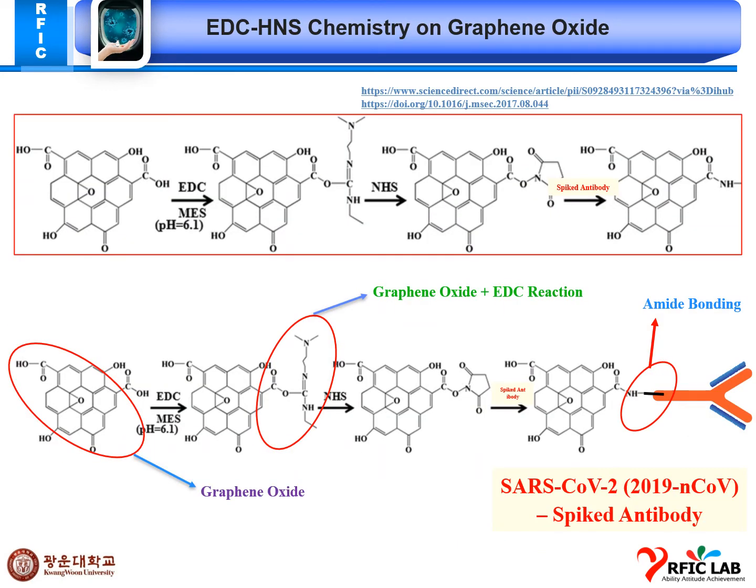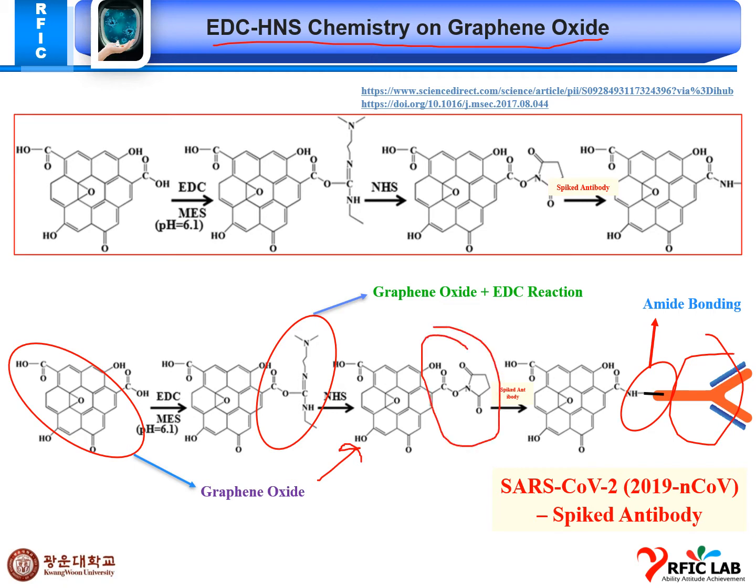This is basically EDC NHS chemistry on graphene oxide, and how EDC NHS works to immobilize the antibody. Here we can see this is graphene oxide, a graphene sheet, basically what we are immobilizing on the IDC chip using EDC spin coating and NHS spin coating. This is the final combination of the EDC NHS with graphene oxide.